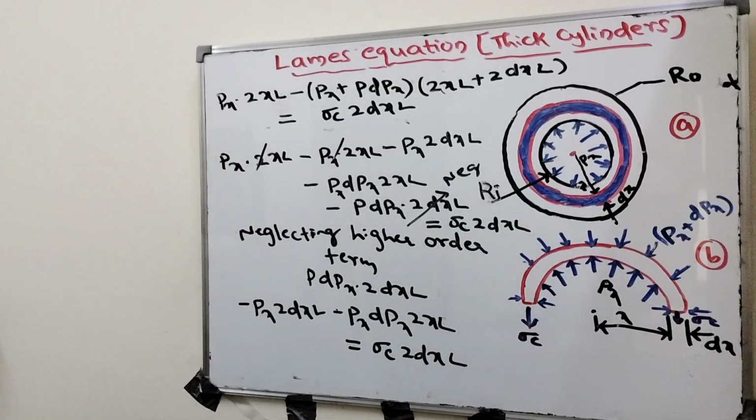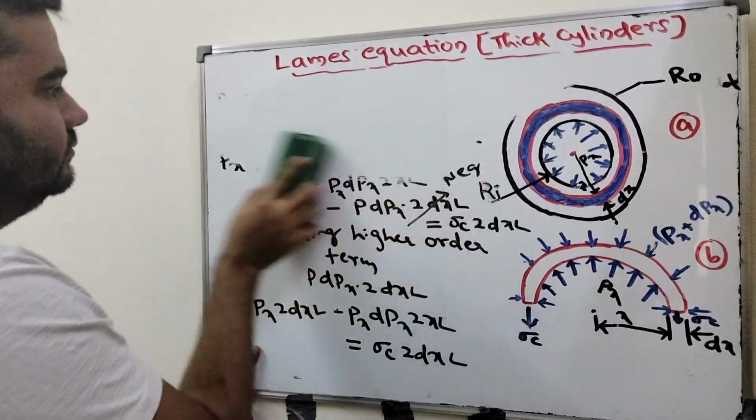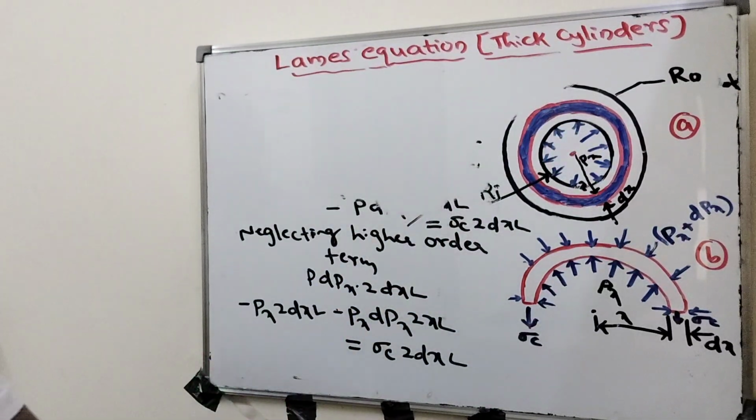Okay, now further simplify. How much will we get here?